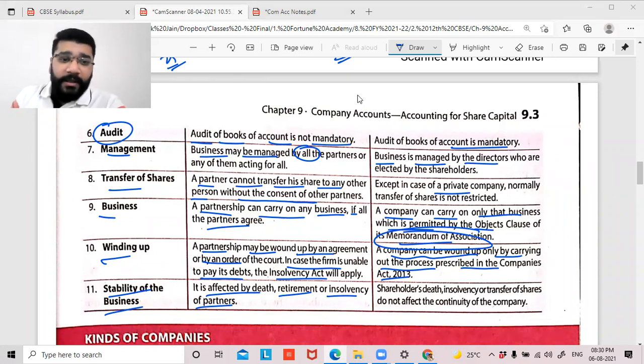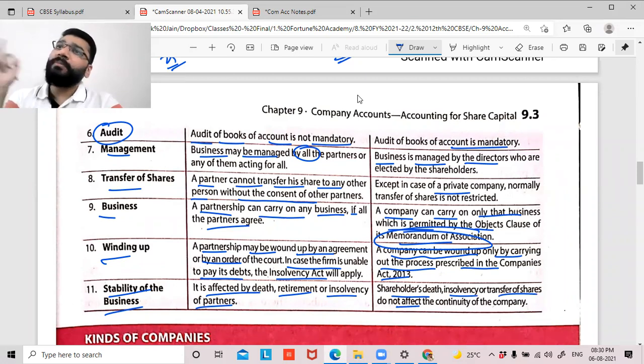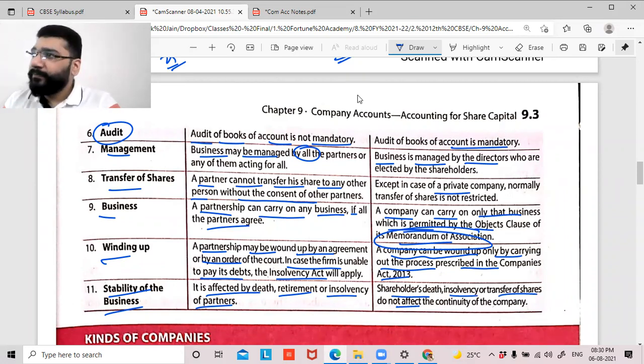Done. Next, guys. Next is shareholders' death, insolvency, or transfer of share does not affect the continuity of the business. In partnership, it can affect, but here it doesn't. Whoever wants to come, whoever wants to go, on a rotation basis the company's activity will keep on going. You are transferring the share to her? No, she is the member, with her I will continue. Are you able to follow? So these are the differences between companies and partnership.